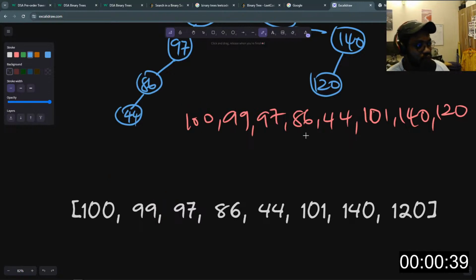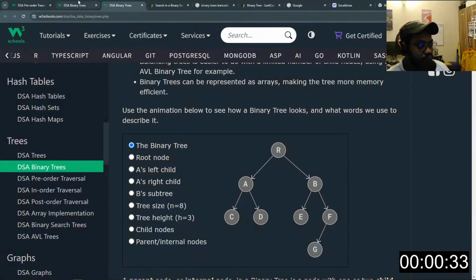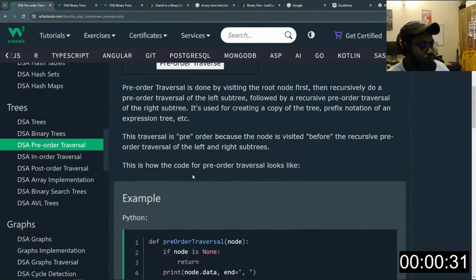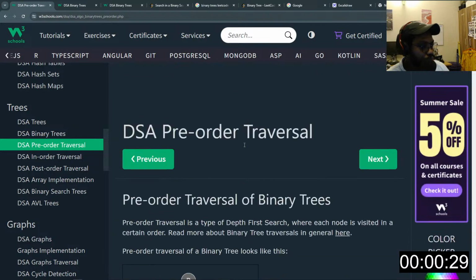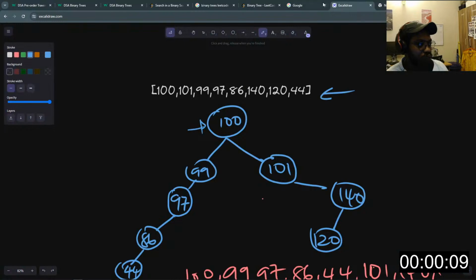So this pre-order traversal is a breadth first search, right? Let me be sure of that. Okay, it's a depth first search, sorry, depth first search, because we printed every node on one side down the tree before going to the other side to print every node on that side. So this is what we call DFS, depth first search, right?